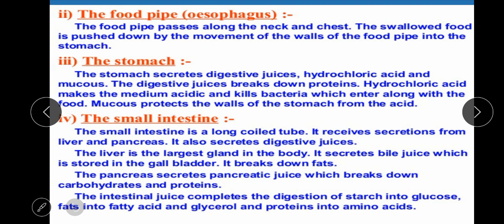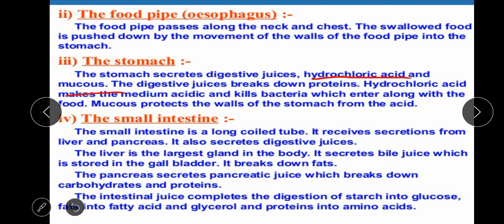The stomach secretes digestive juices, hydrochloric acid, and mucus. Now, what is the role of hydrochloric acid and mucus in our body? Hydrochloric acid kills the germs in the food that we take in, and mucus helps to protect the walls of our stomach from the acid.